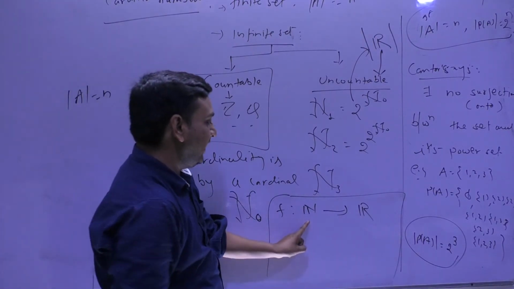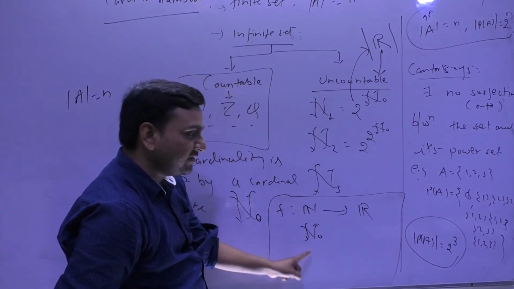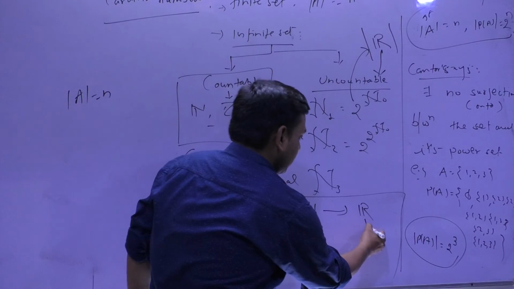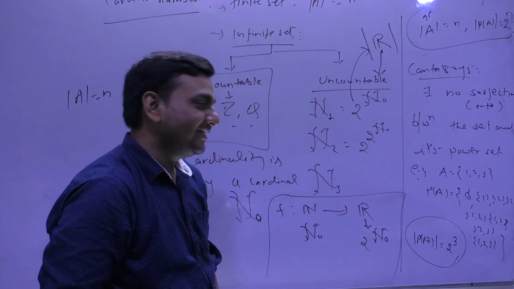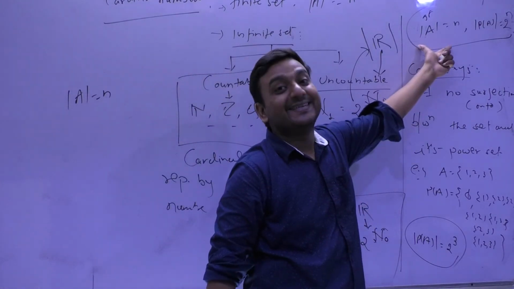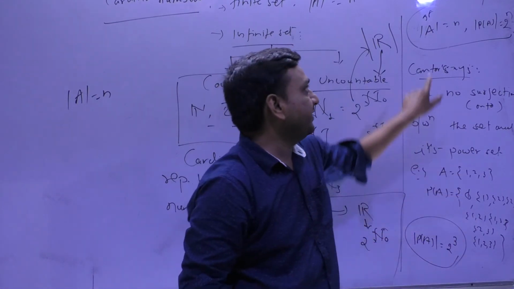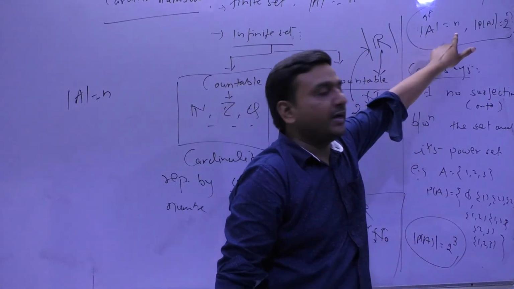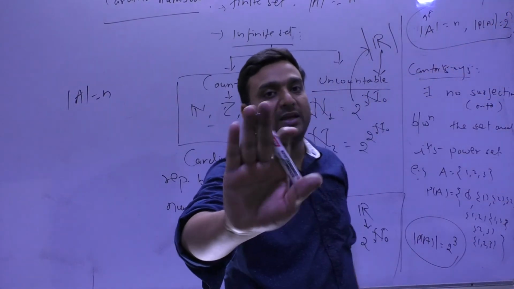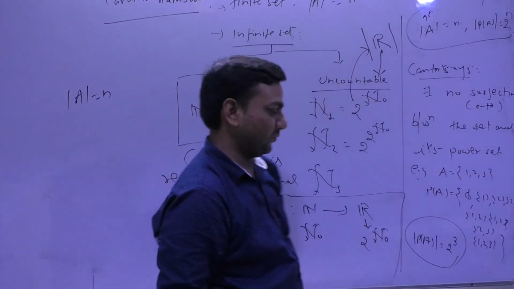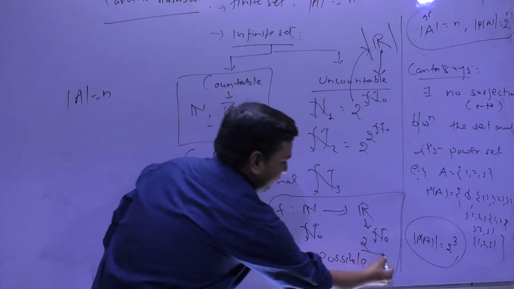So what is the cardinality of N, my child? Aleph null: the number of elements in N is Aleph null. And the cardinality of R is 2 raised to the power Aleph null. What does Cantor say? Between a set which has n elements and a set which has 2 raised to the power n elements, there cannot be a surjective map.